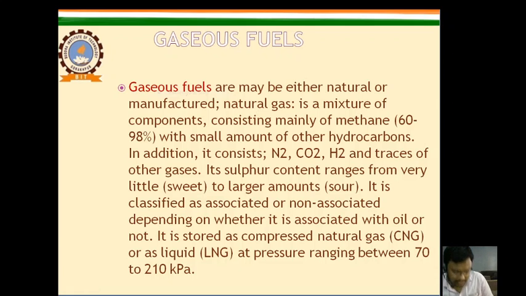Now, the third category is gaseous fuels. Gaseous fuels may be either natural or manufactured. Natural gas is a mixture of components consisting mainly of methane with a small amount of other hydrocarbons. In addition, it consists of N2, CO2, H2 and traces of other gases. Its sulfur content ranges from very little to larger amounts. It is classified as associated or non-associated depending on whether it is associated with oil or not. It is stored as compressed natural gas (CNG) or liquid natural gas (LNG) at pressure ranging between 72 to 10 kilopascal.